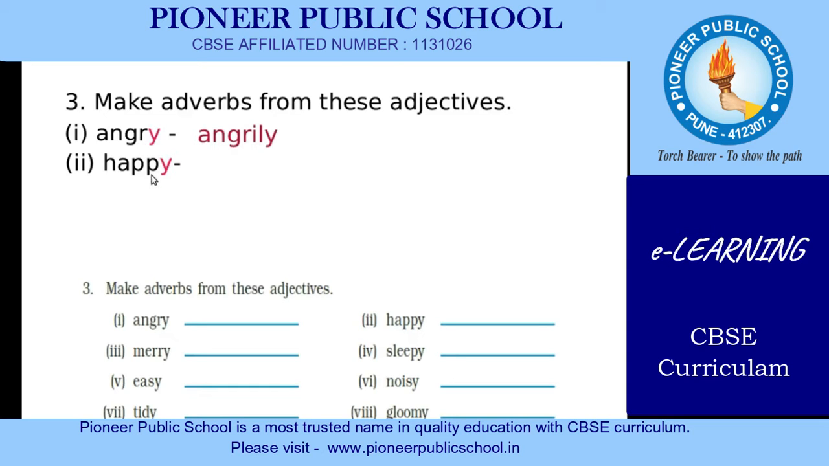Now we have the second adjective over here, that is happy. Again, the last letter of this word is y. Now we have to form an adverb out of this adjective. What will be the answer? Happily. Again, the rule is applied. In this case, y has been changed into i and then we have added ly. So we have got this adverb, happily.